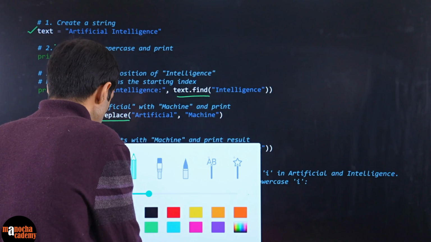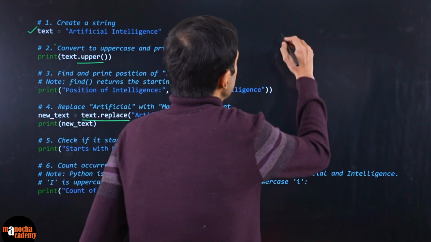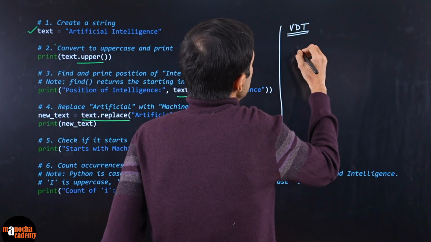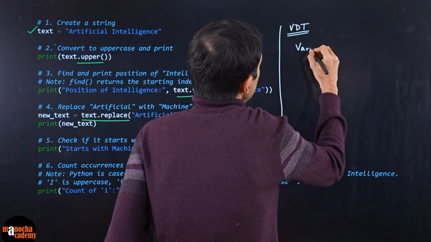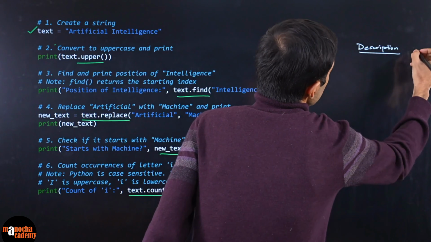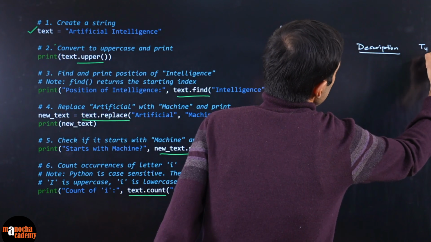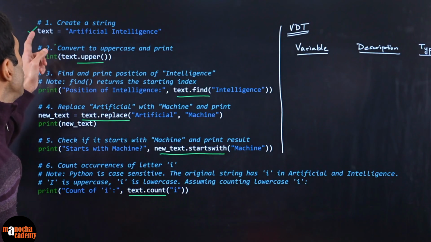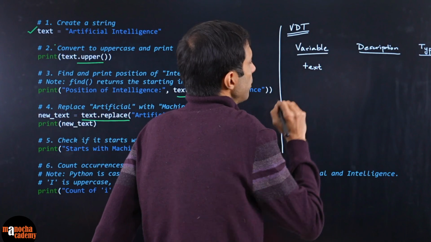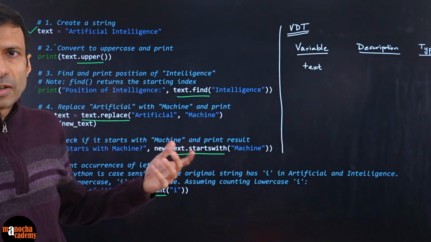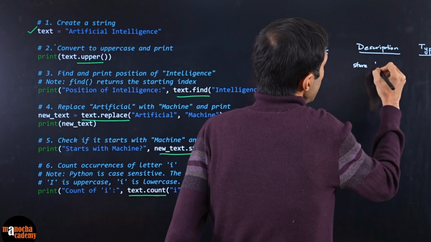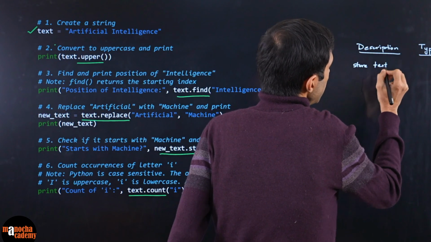So let's discuss the VDT. What is VDT? VDT stands for variable description table. So what are your variables over here, and what is the description? And you can also give the type. So here you can see text is my variable. Go through your program; clearly text is a variable. What is the description? It is used to store the text, right? So simple, just write a simple logical description, store the text or store the given text, whatever.